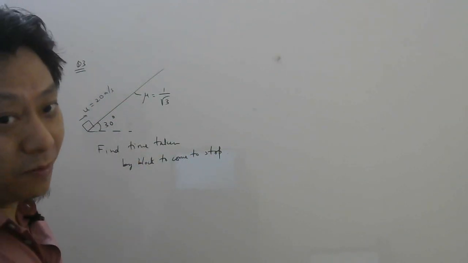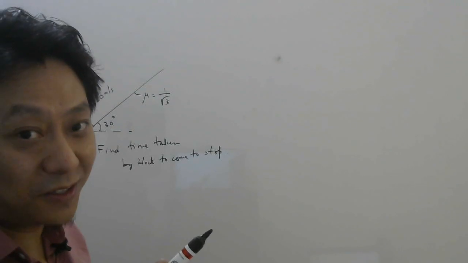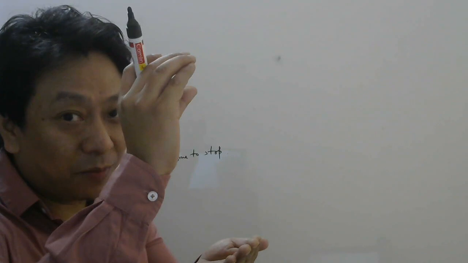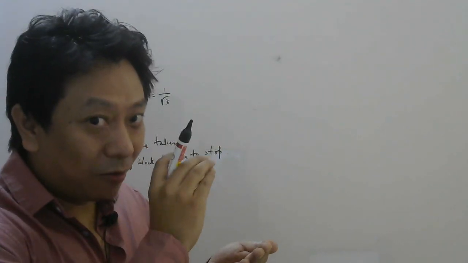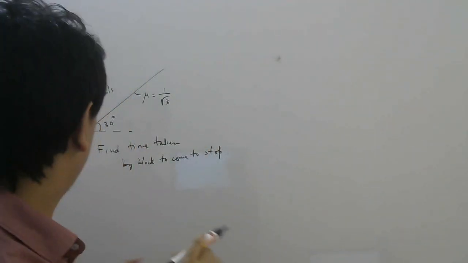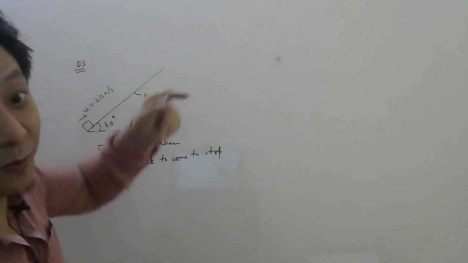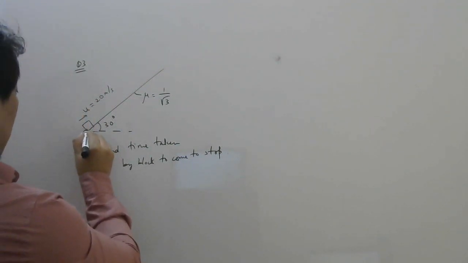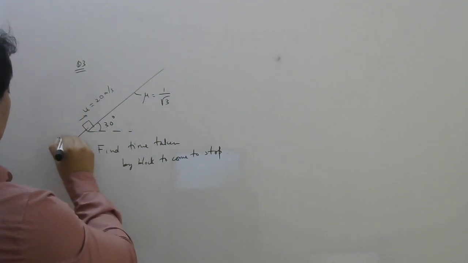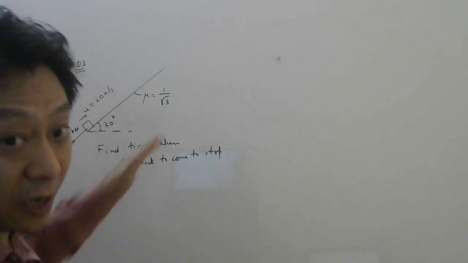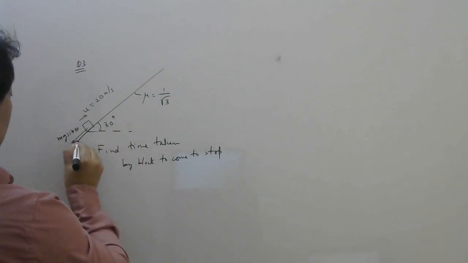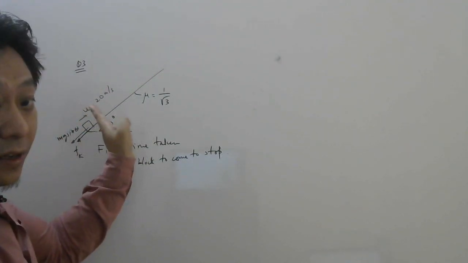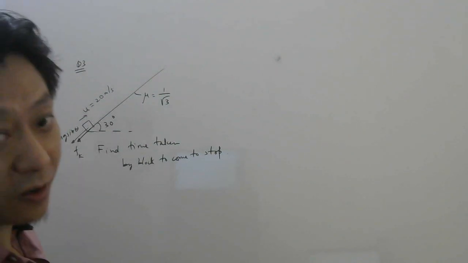But be careful this time. Don't use directly the formula for acceleration in rough inclined plane. Why? Because there I assume the body is coming down. If body is coming down, friction will be up the plane. But here body is going up the plane, so friction acting, kinetic friction acting will be down. So what are the forces? Here you know mg sin theta will be down only. Down means down the plane, and because it is going up, friction will be also down, kinetic friction. So this time both the forces are acting in opposite direction to initial velocity.